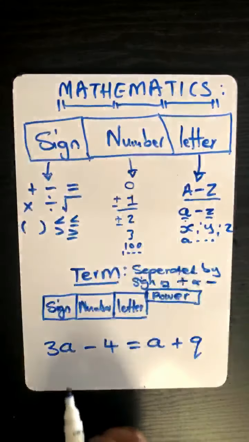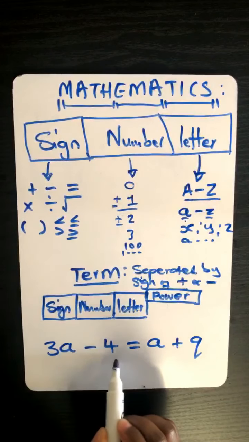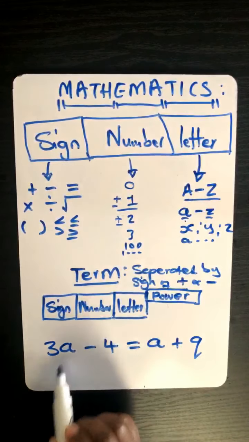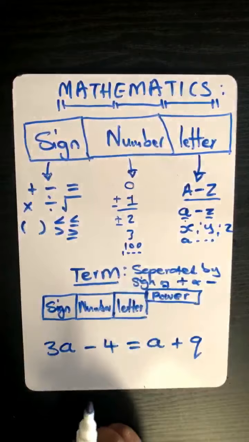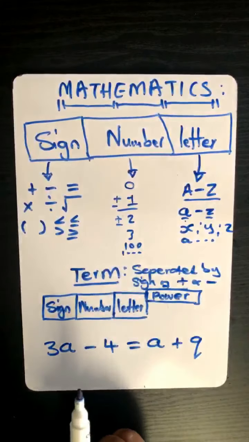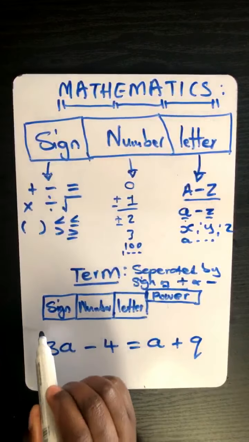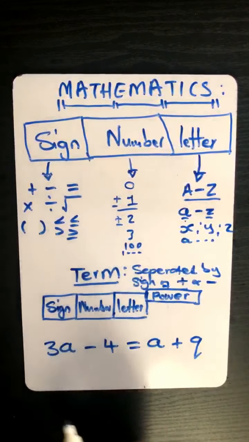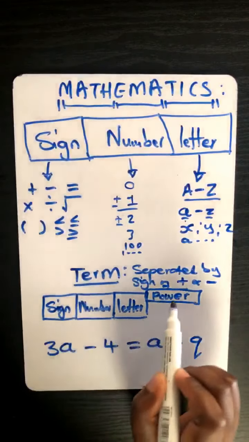So let's check. Can you see? We've got 1, 2 terms on the left side of an equal sign. Do you agree there? Yes. On the right side, can you also see that we've got 1, 2 terms? Yes. Okay, so now let's interpret the first term. We know that a term has got a sign, a number, a letter, and a power.